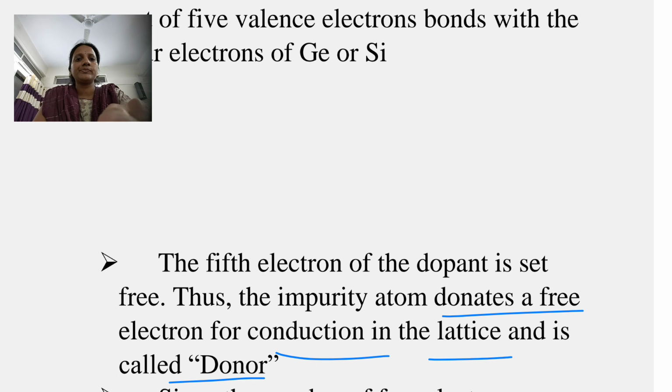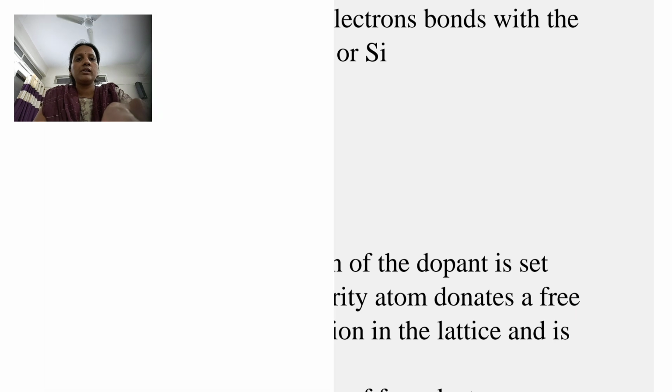It means pentavalent impurity, for example phosphorus. Phosphorus has an outermost shell containing 5 electrons.